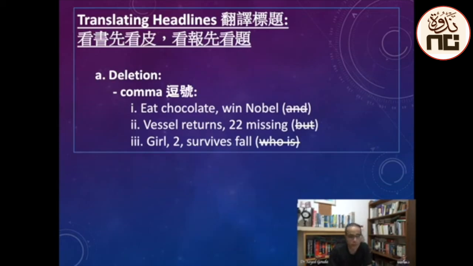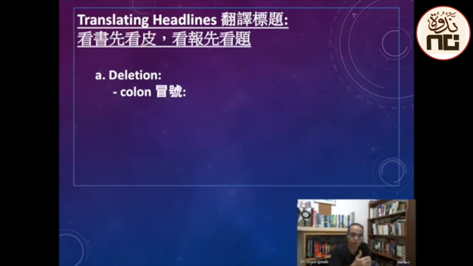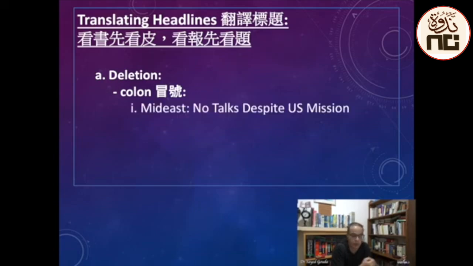The colon, also, you can use the colon in order to represent words. Like Mid-East: no talks despite US mission. So the colon here means that what comes after it is talking about what's before the colon.